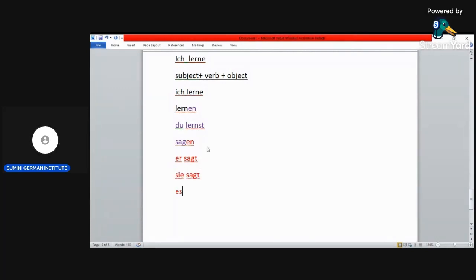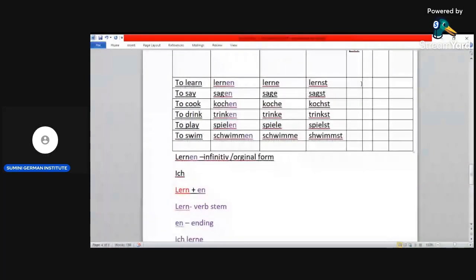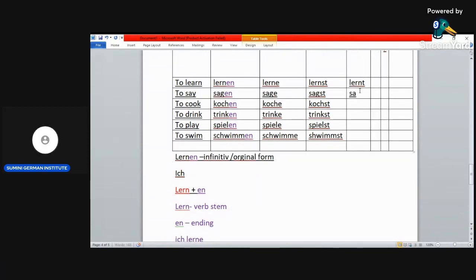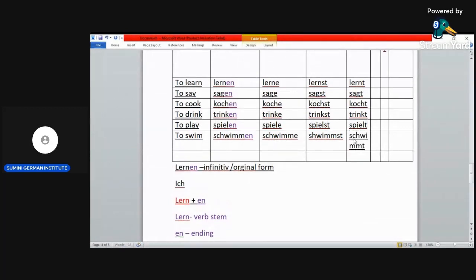Then we have es, sagt. Okay, so let's come back here. So for lernen, the en goes, then you add a t, so it becomes lern, then you add the t. Sagen, en goes, sagt. Kochen, en goes, kocht. Trinken, en goes, trinkt. Spielen, en goes, spielt. Schwimmen, en goes, schwimmt. Okay, that is what happens.